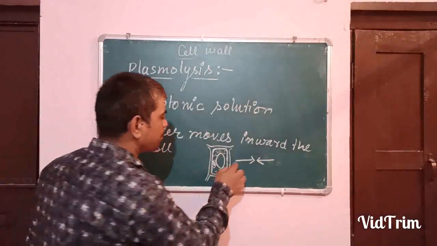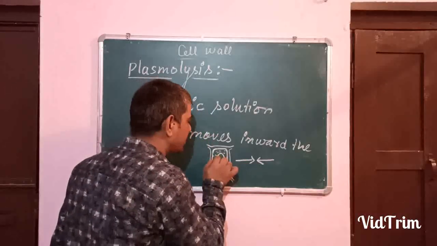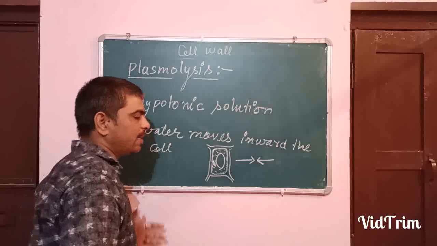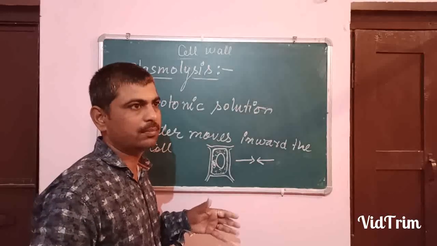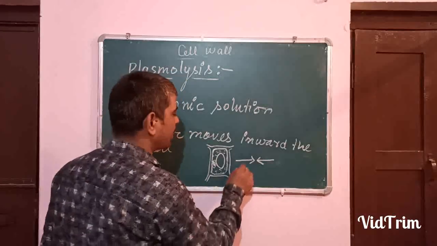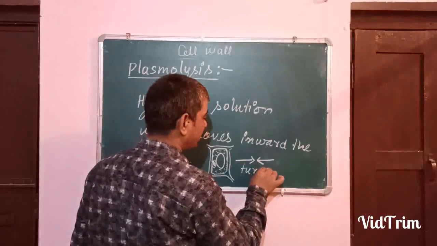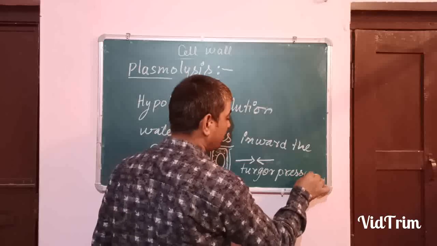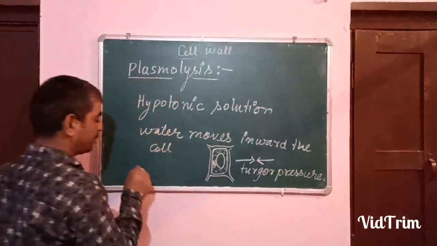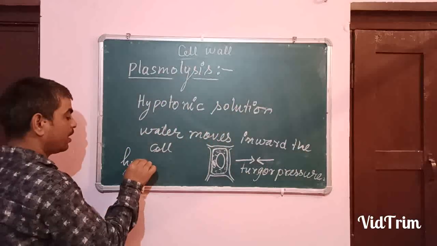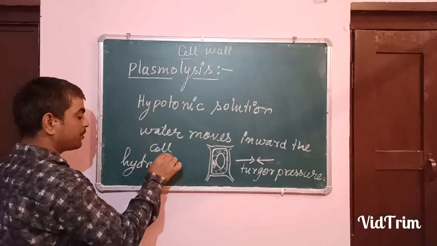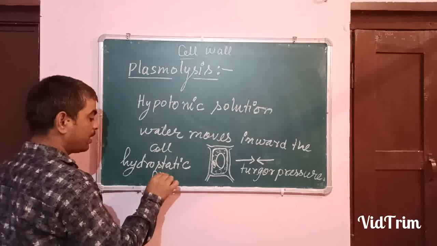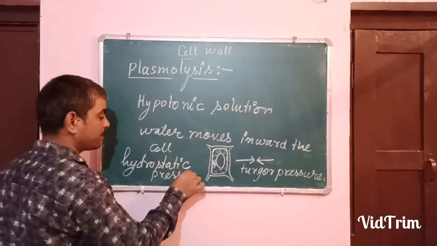Okay, this pressure that is exerted by water inside the vacuole and other cell organelles at the cell wall is called turgor pressure. It is also called hydrostatic pressure. Because of water, that's why its name is hydro.